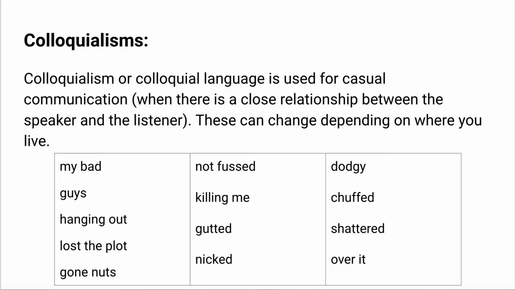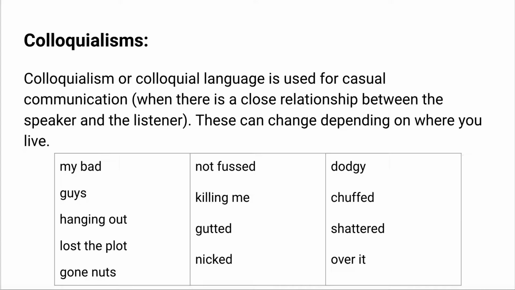Colloquialisms, or colloquial language, are used for casual communication. So when there's a close relationship between the speaker and the listener, or in this context, in a diary, there isn't really a listener. We're kind of writing to ourselves. So we can use colloquial language, sometimes known as slang as well. So we can use words like my bad, guys, hanging out, lost the plot, and lots more of these examples here.